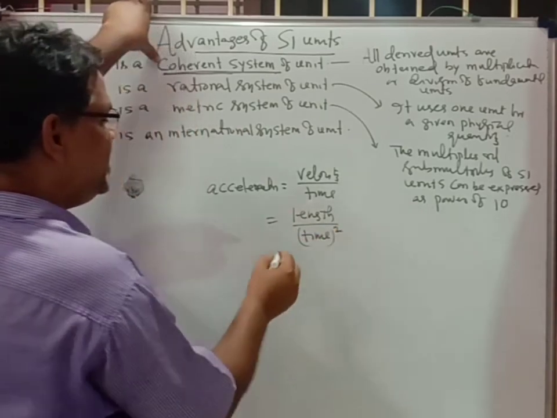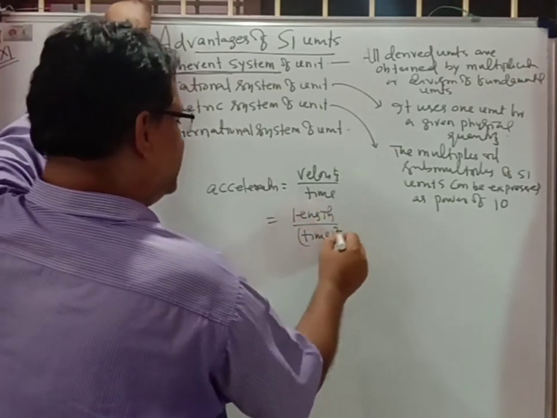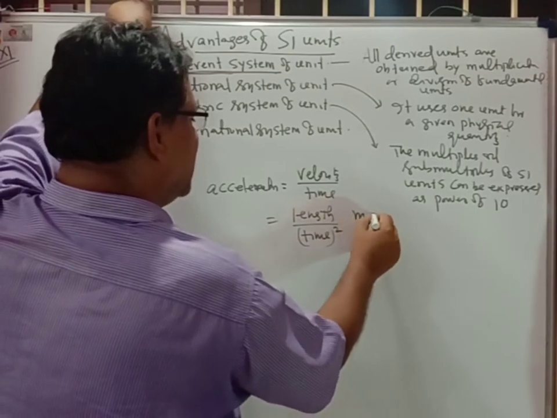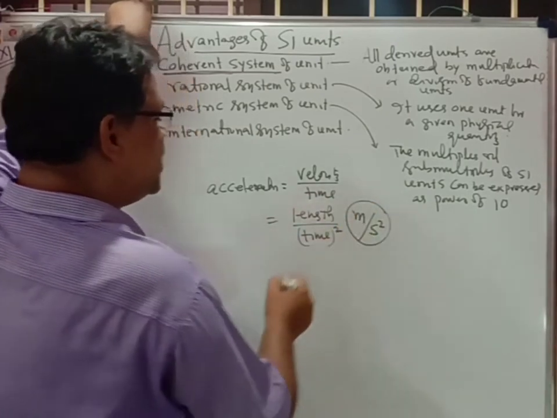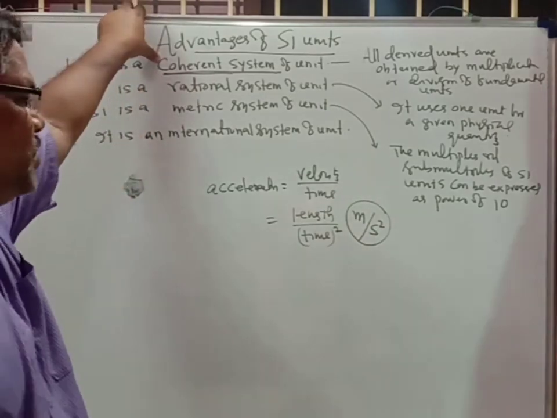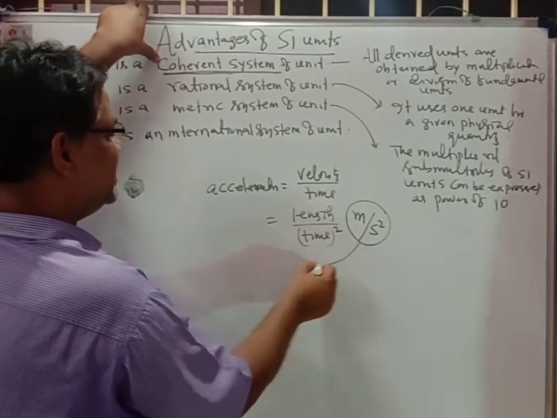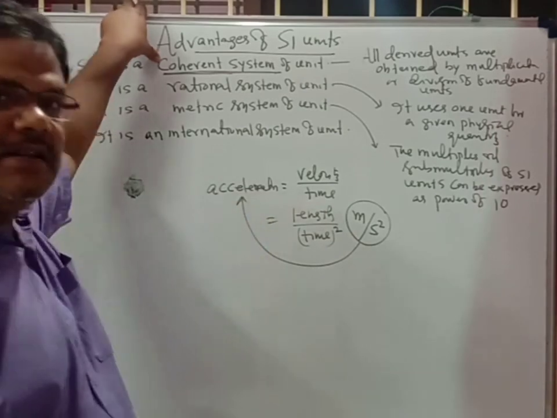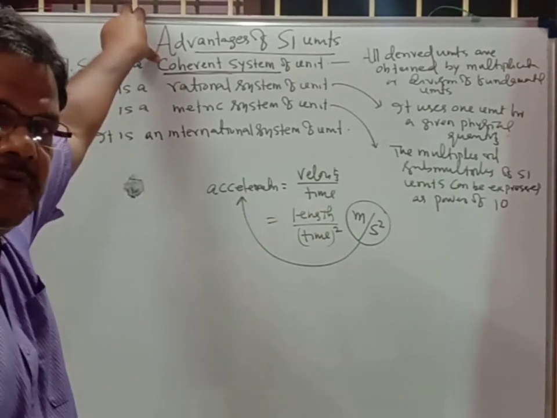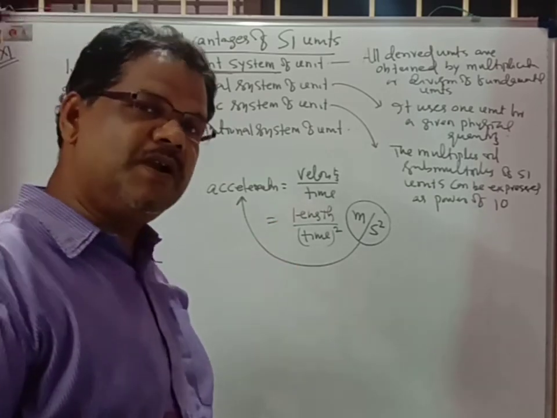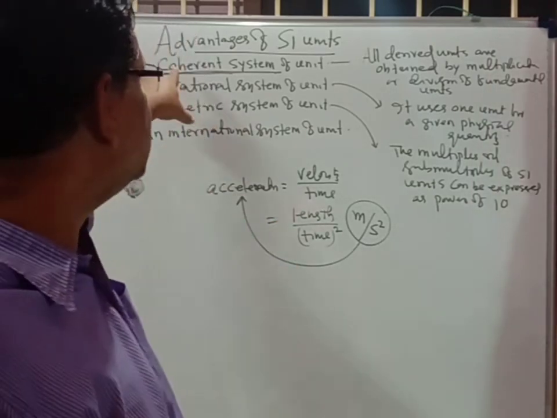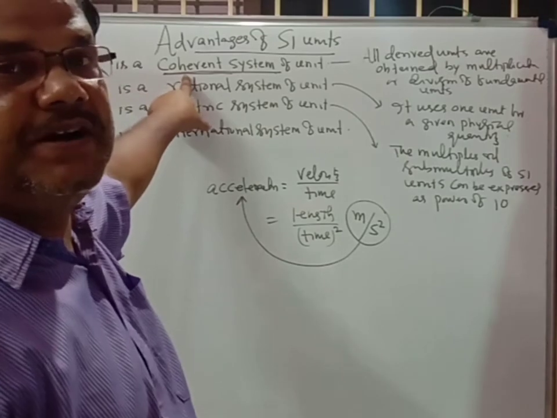So what will be the unit? The fundamental unit for length is meter, and for time squared it is second squared. Meter per second squared is the SI unit of acceleration. Means we can get the SI unit of derived quantities by simple multiplication or division of the fundamental units. That is why it is called a coherent system of units.